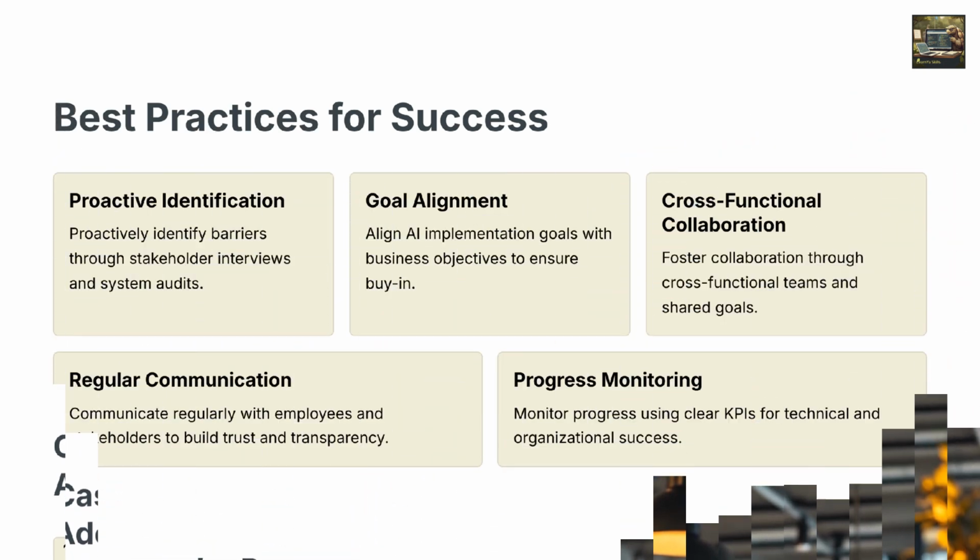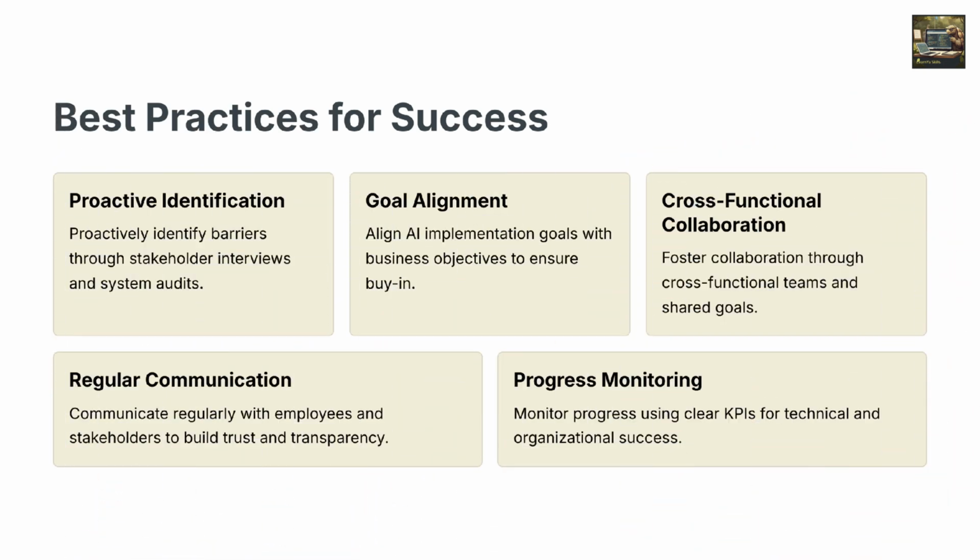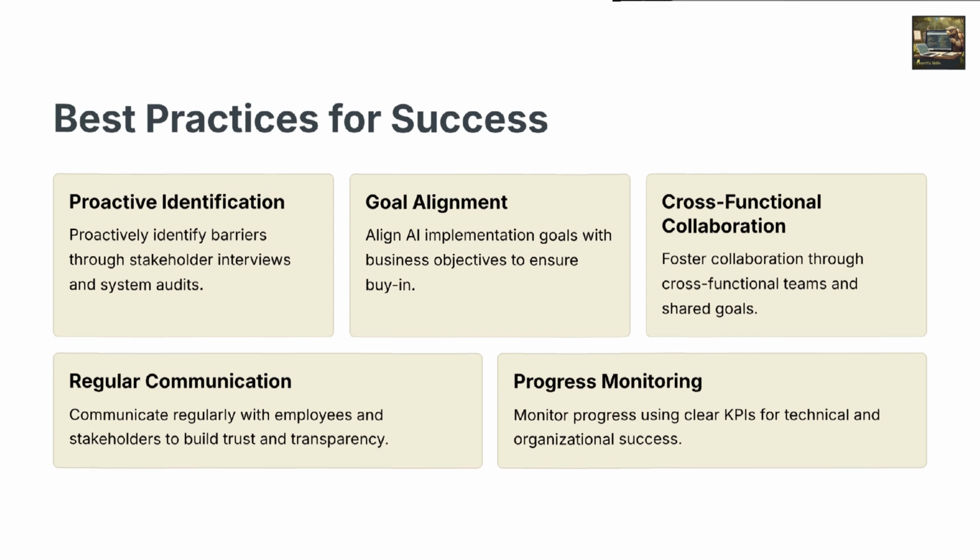Here are some practical tips for success. Proactively identify barriers through interviews and audits. Align AI goals with business objectives to ensure stakeholder buy-in. Foster collaboration through cross-functional teams. Communicate regularly with employees to build trust and transparency. Finally, monitor progress using clear KPI descriptors for both technical and organizational success. These practices create a foundation for overcoming barriers effectively.